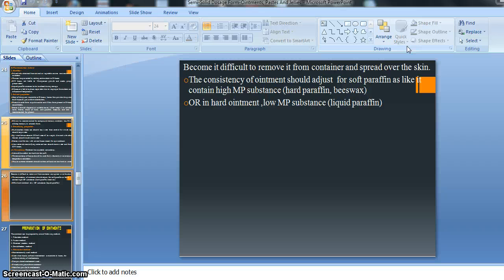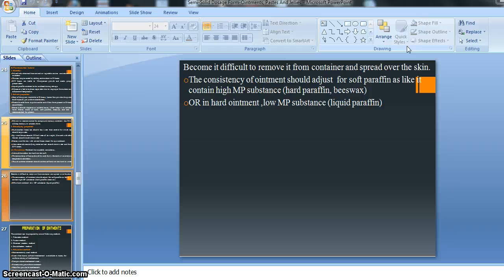Suppose we have to prepare the soft kind of paraffin, means soft paraffin basis. That time there is a suggestion for maintaining good consistency: they suggest us to use higher melting point substance in it. If we maintain the consistency of soft paraffin, that time there is a suggestion to use higher melting point substance like hard paraffin and beeswax, means we have to mix our hard paraffin and beeswax into the soft paraffin.